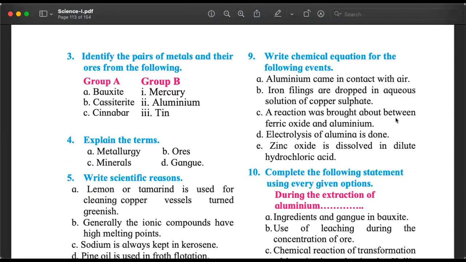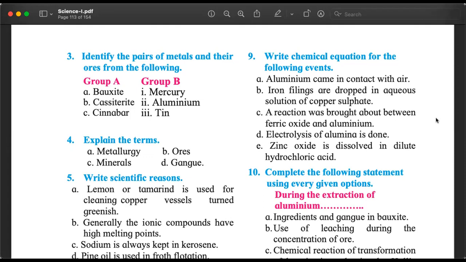A reaction was brought about between ferric oxide and aluminium. We studied today. Tell me, where is this reaction given? 9C. A reaction was brought about between ferric oxide and aluminium. Where is it? Page number 105, Thermate reaction, which is the answer to question number 9C.